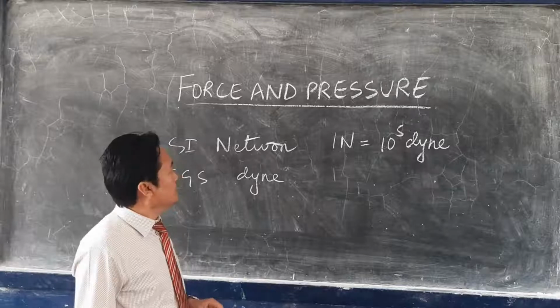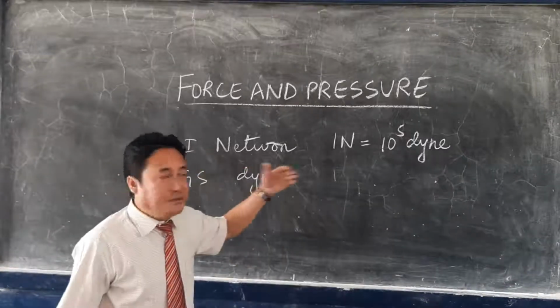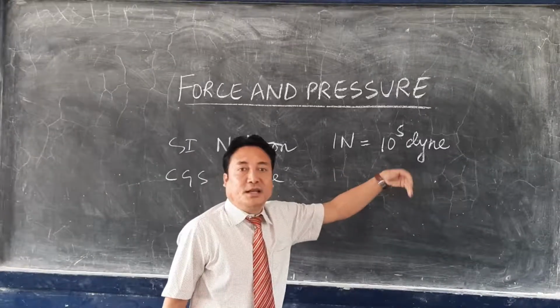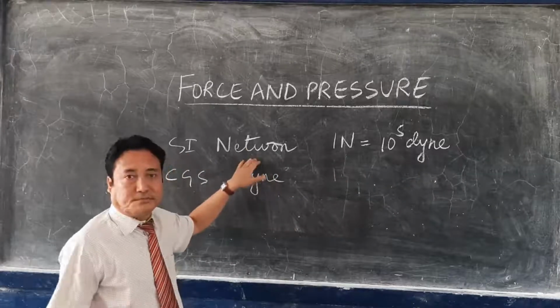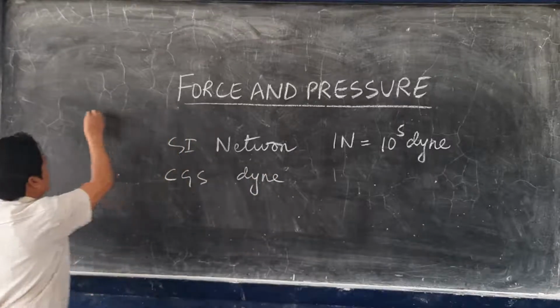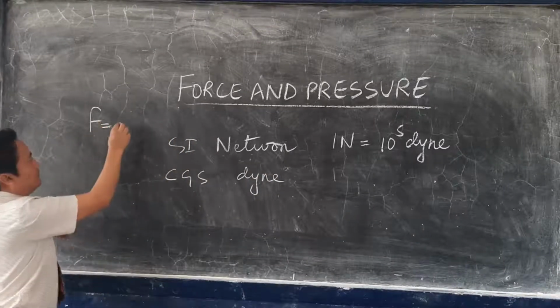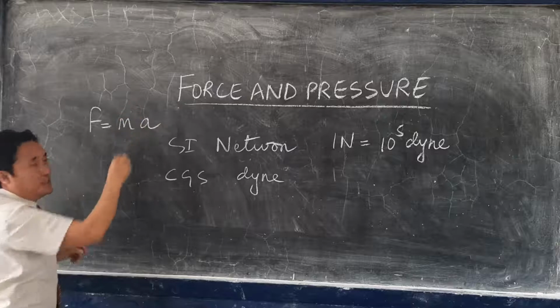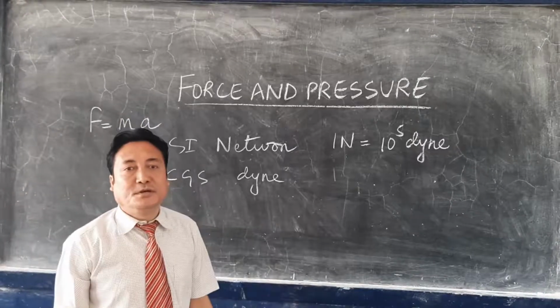Before we come to the relation, let us discuss the term Newton. To calculate force, there is a relation: force equals mass into acceleration, F equals m into a.